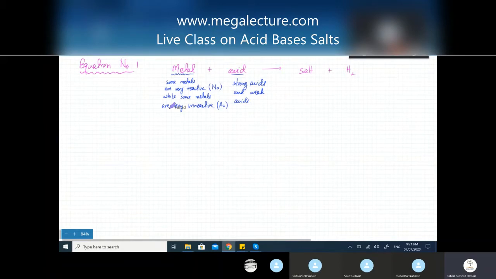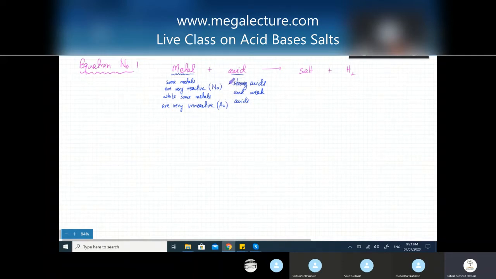If you have a very unreactive metal like gold, gold doesn't like to react with anything. For thousands of years, it could lie in a tomb and it won't react with anything. It won't rust. It would be as if it's in its original state.